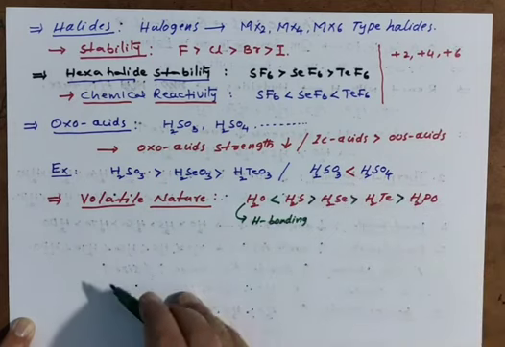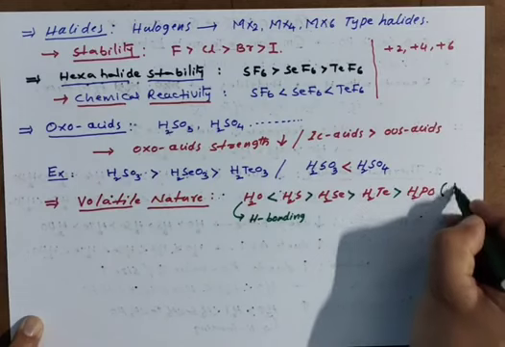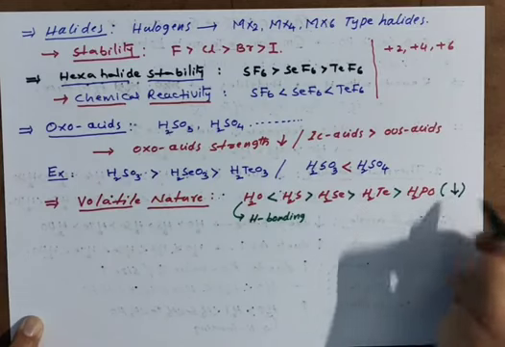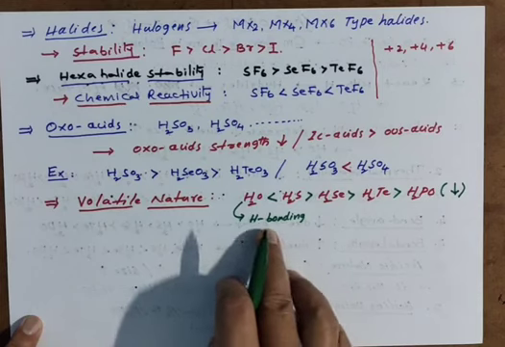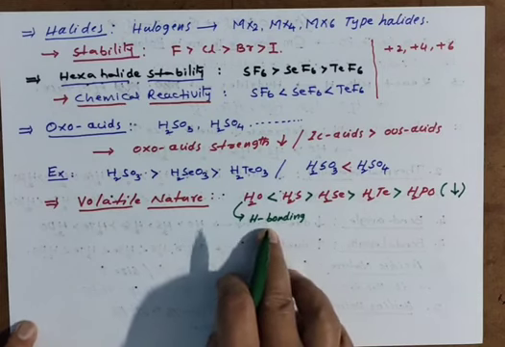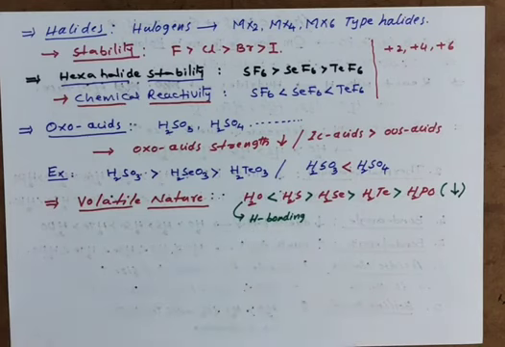So down the group, hydrides' volatile nature is going to decrease. But H2O has less volatility because in H2O hydrogen bonding is there. Intermolecular hydrogen bonding. That also you have to remember.